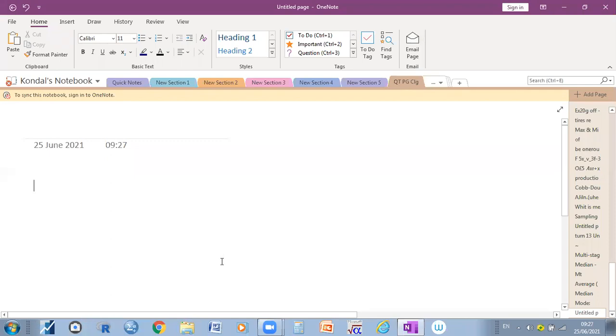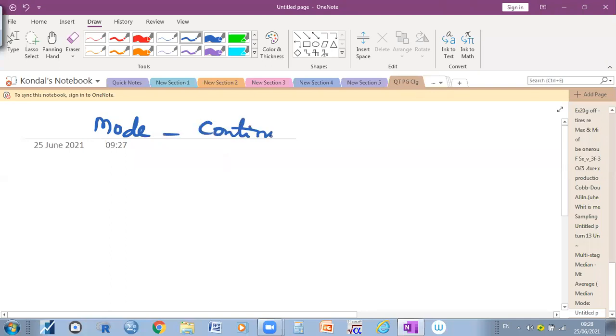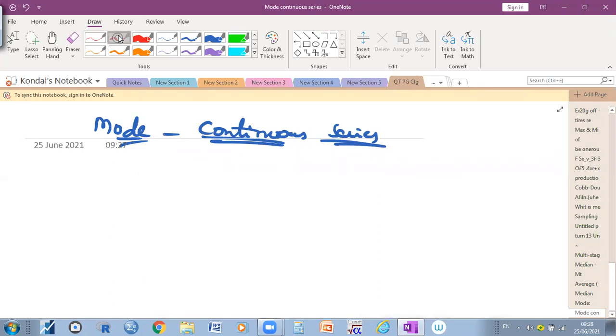Now we will discuss a topic that is mode in the continuous series. As you know, what is meant by mode? Can anybody repeat that? What is meant by mode? The most repeated term, the most repeated item or number. Okay, that is called mode.